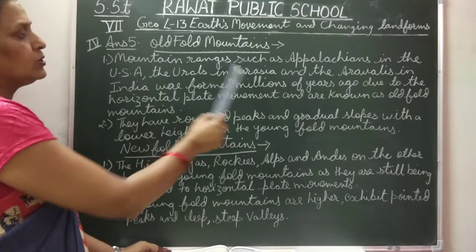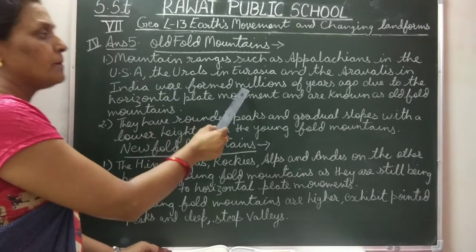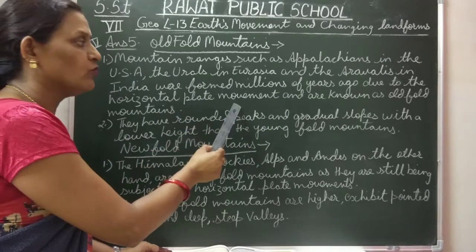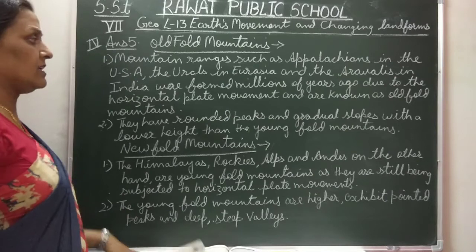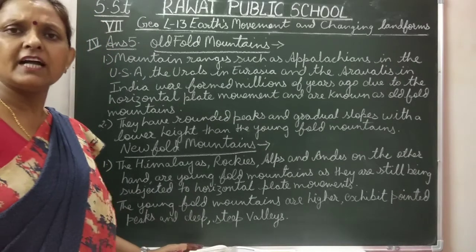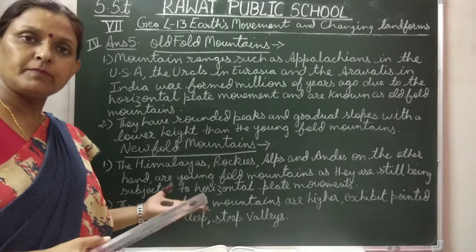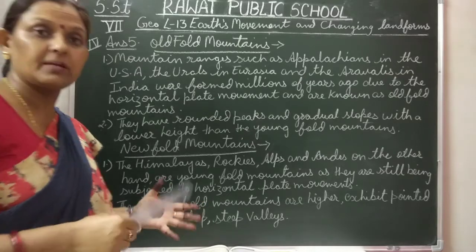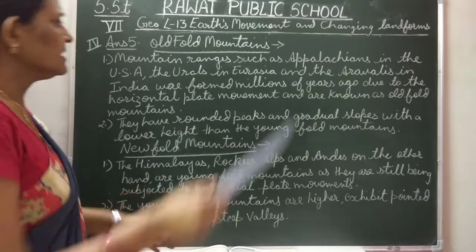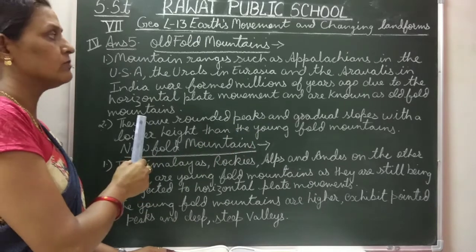Appalachians in USA, Urals in Eurasia and Aravallis in India, which were formed millions of years ago due to the horizontal plate movement. Here we are talking about lithospheric plates or tectonic plates. As in the beginning of the chapter, I have explained the lithospheric plates or tectonic plates. Our earth is made up of several plates and these plates are of irregular shape and size and they keep on floating in the magma. Formed due to the horizontal plate movement, they are known as old fold mountains.